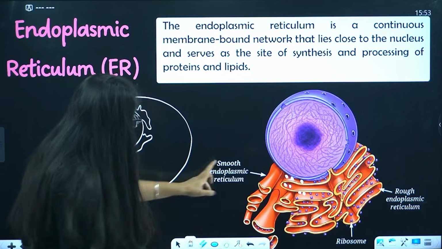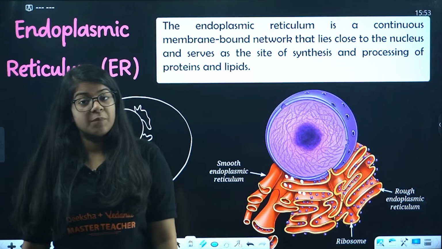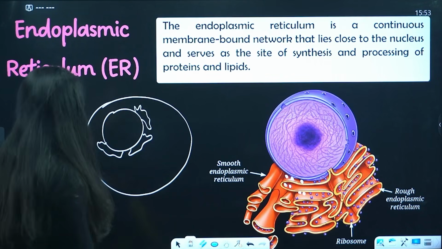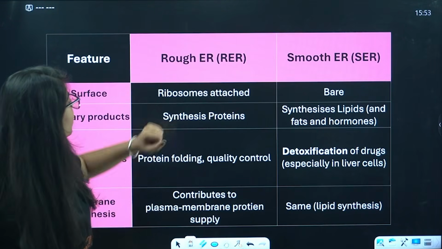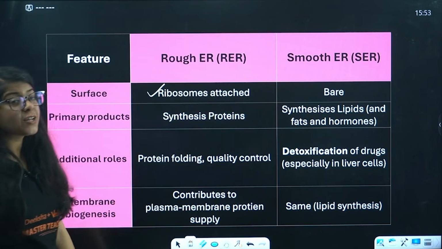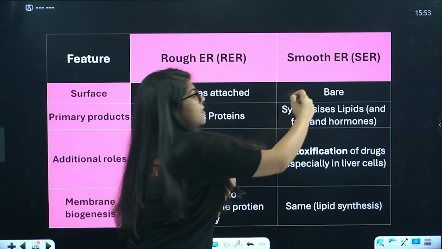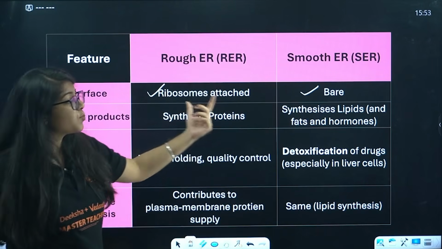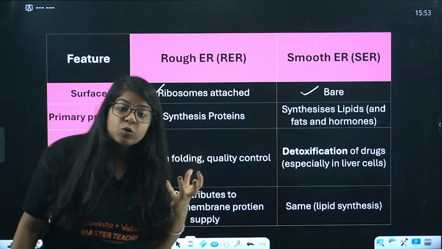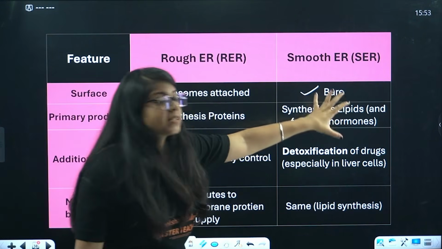First is smooth endoplasmic reticulum, second is rough endoplasmic reticulum. Now rough endoplasmic reticulum has ribosomes on it. Rough endoplasmic reticulum has ribosomes attached, which helps in the synthesis of protein, right? The smooth one does not have them. Ribosomes synthesize proteins. On the other hand, this one synthesizes lipids.